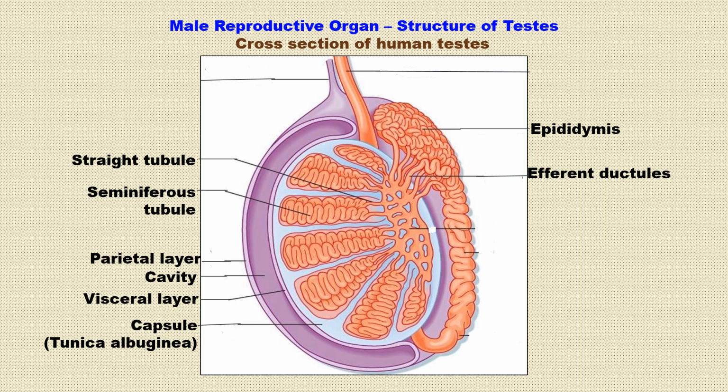Leydig cells secrete testosterone, which initiates the process of spermatogenesis. The epididymis sends the sperm to the vas deferens.